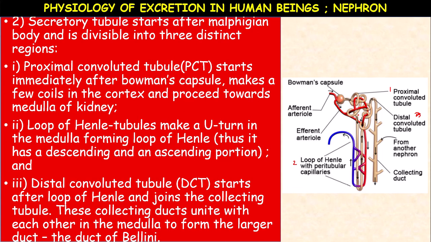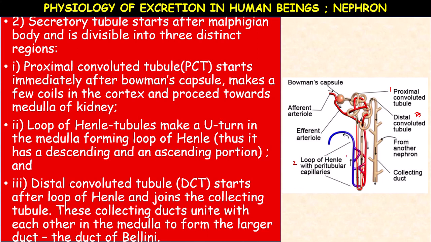Next, loop of Henle. Loop of Henle tubules make a U shape. See here, this is the loop of Henle. It makes a U-turn in the medulla, forming the loop of Henle.